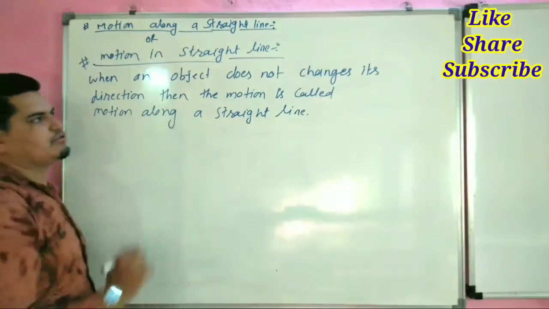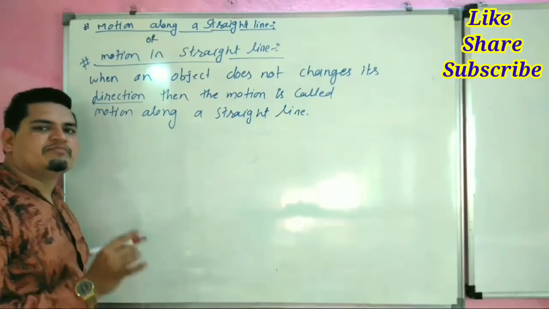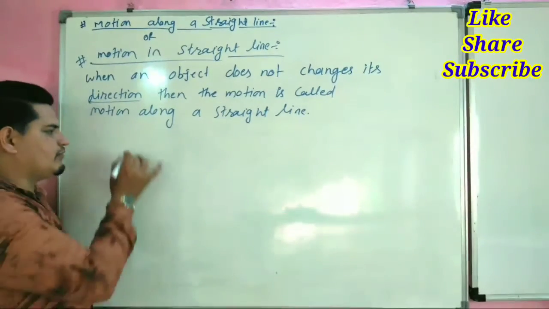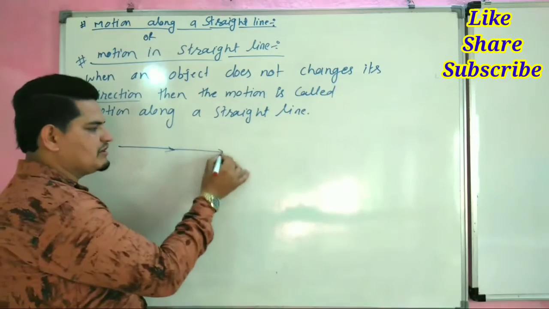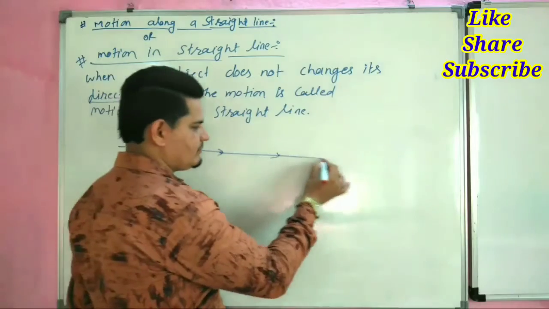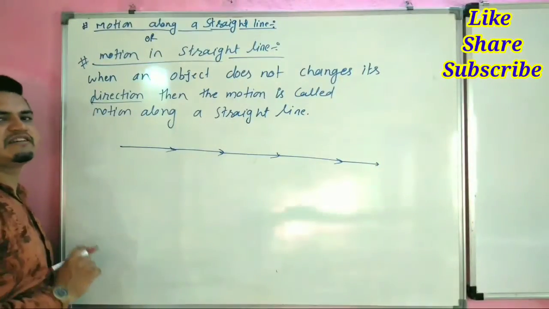When an object does not change its direction, it means the object moves in a fixed direction. For example, if the object moves in this direction, it will continue to move in this direction. This motion is called motion along a straight line.